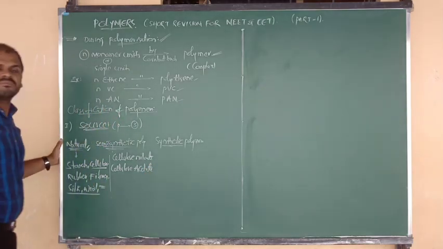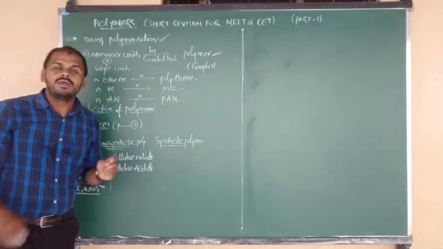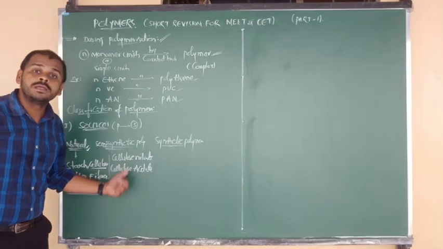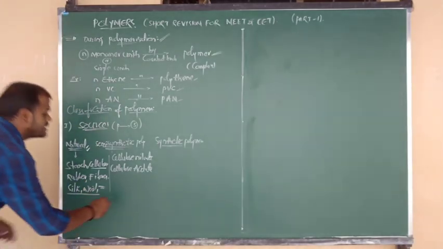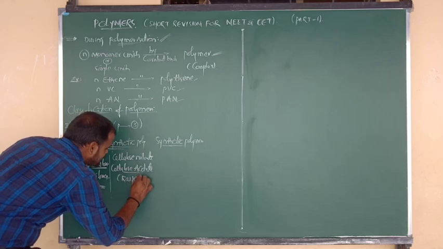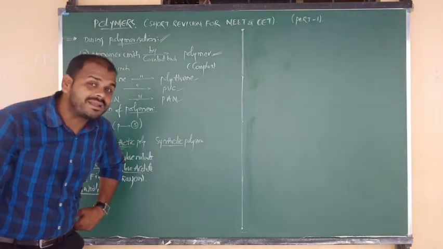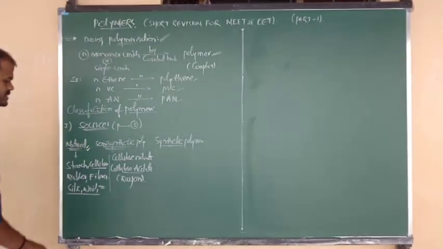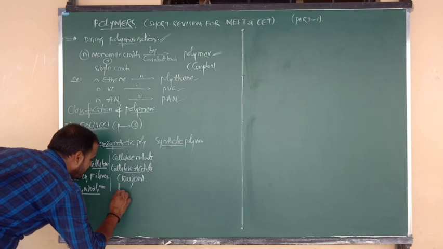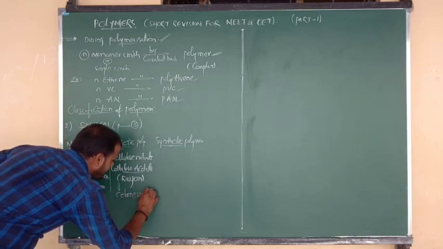Very, very important. Many times this may be a repeated exam question. Among the following, semi-synthetic polymers are cellulose nitrate and also cellulose acetate. But try to remember that cellulose acetate's other name is rayon. Very important question. And also we can say that this is the Ceylonese silk. It is also a repeated question in previous exams.